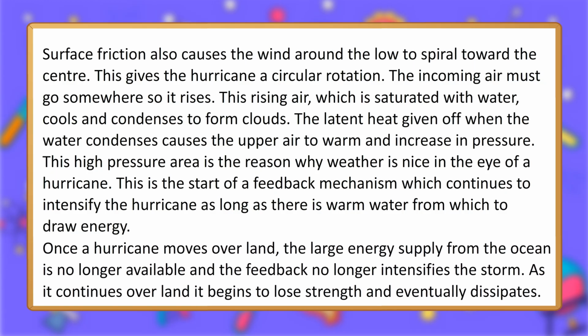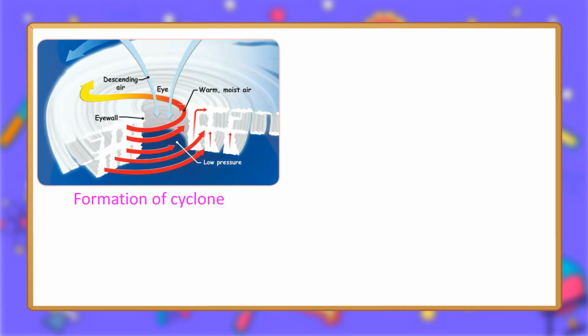Once a hurricane moves over land, the large energy supply from the ocean is no longer available and the feedback no longer intensifies the storm. As it continues over land, it begins to lose strength and eventually dissipates.